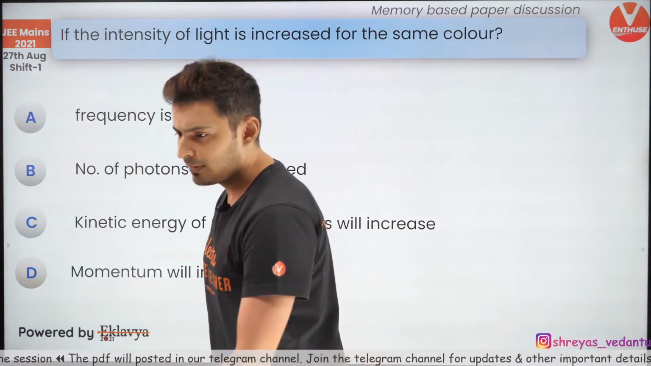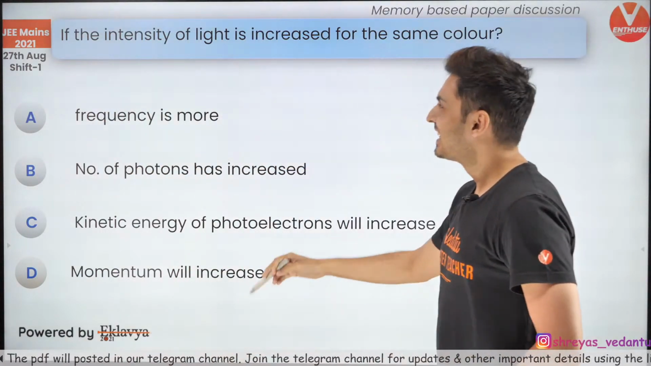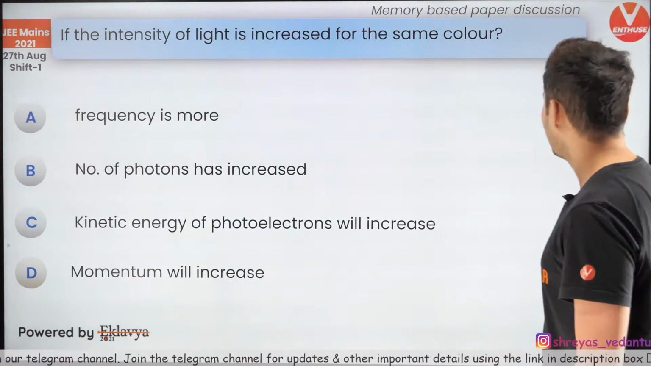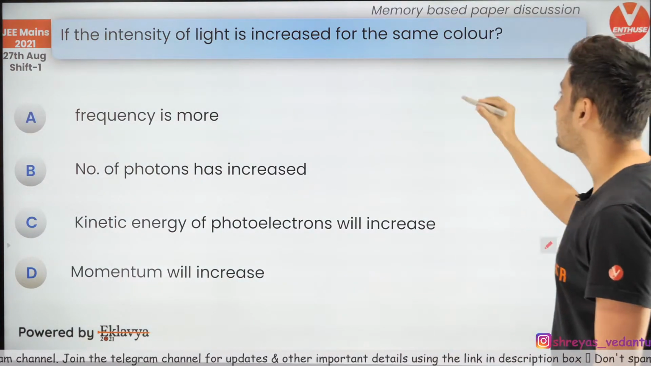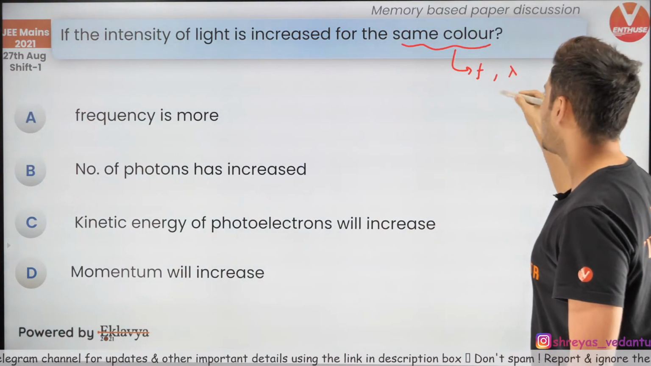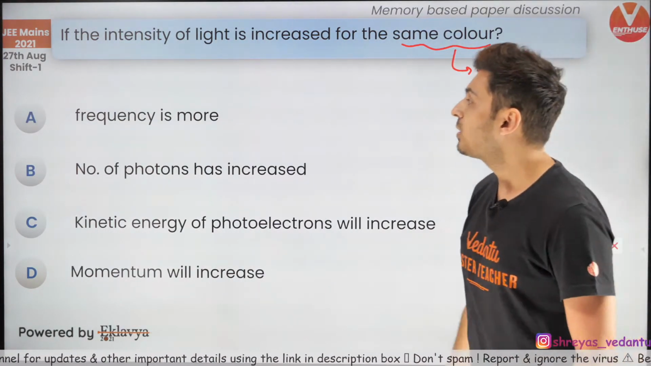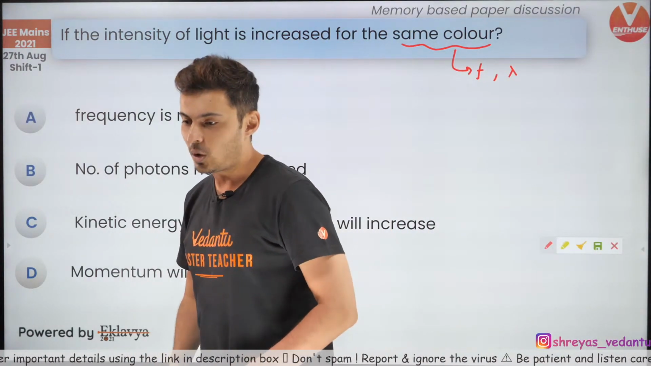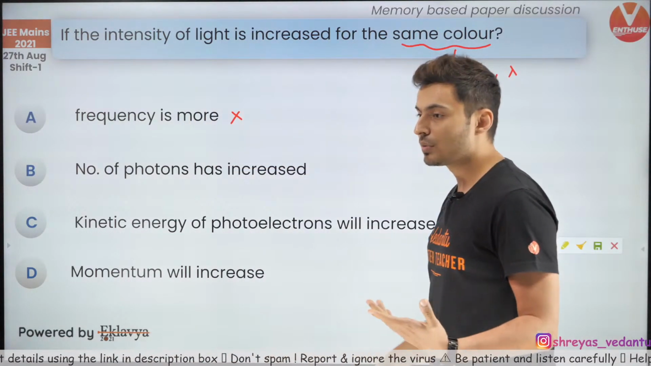Thank you, Bhaskaran. Okay, so if the intensity of light is increased for the same color. Now, what is the meaning of same color, guys? Same color means frequency will be same, lambda will be same. So frequency cannot be more. Obviously this option, frequency is more, gets ruled out.